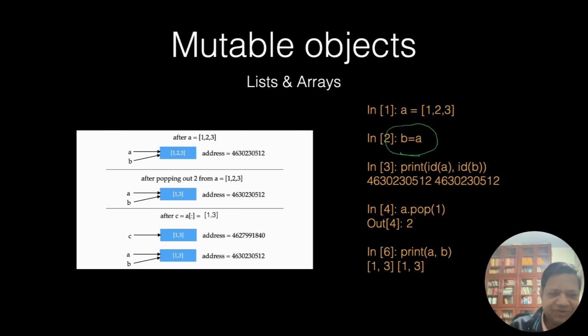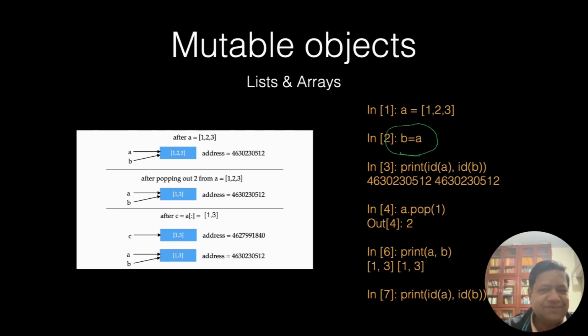Okay, so that's why I call it mutable. A can change, and since B points to the same object, B can also change. B and A are same. Okay, no difference. So it has become 1, 3, right? So it is 1, 2, 3. So remove 2. So it is 1, 3. And ID of A and B. What is ID of A and B?